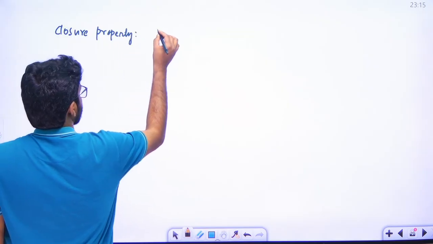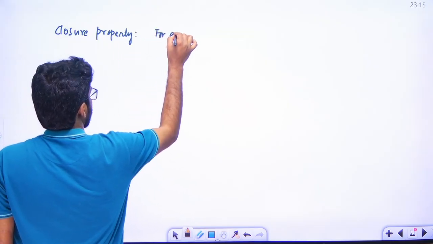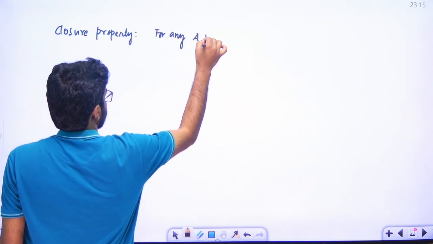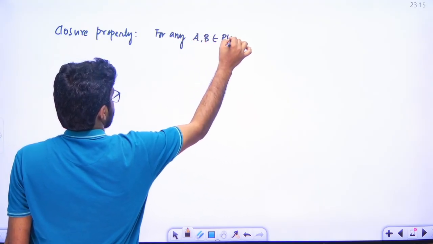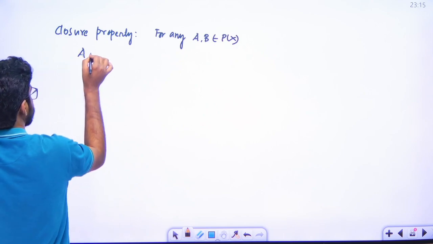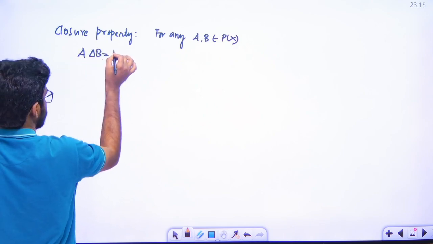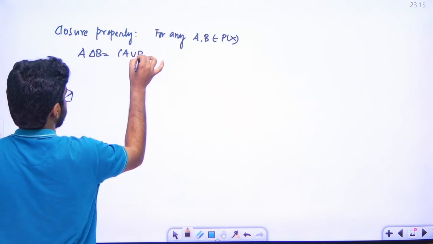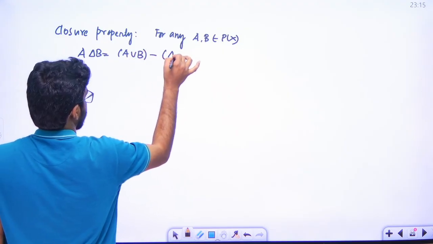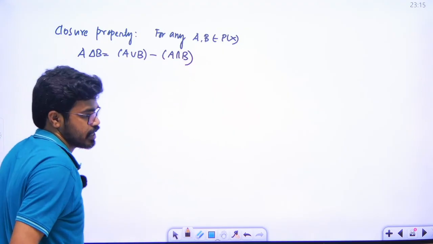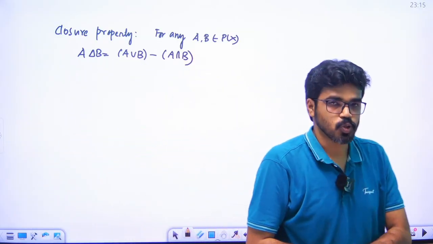For any A, B belonging to the power set, we define the symmetric difference A delta B as A union B minus A intersection B. So this is the symmetric difference.